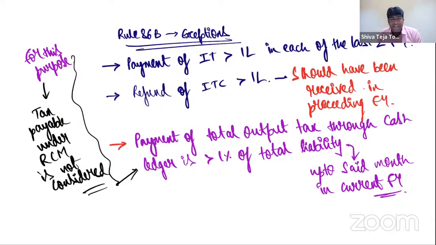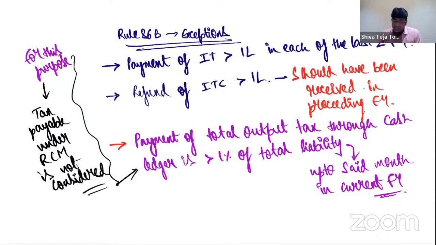Are we getting clarity, my dear friends? So there's an interesting question on Rule 86B, where there is a possibility that a question may come in the exam. These are very interesting questions given by RTP May 2022.